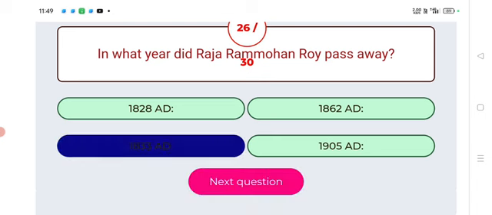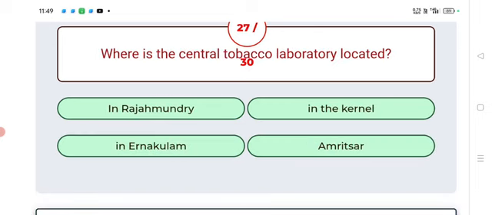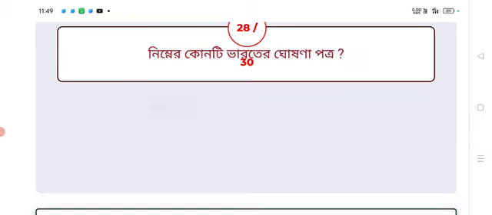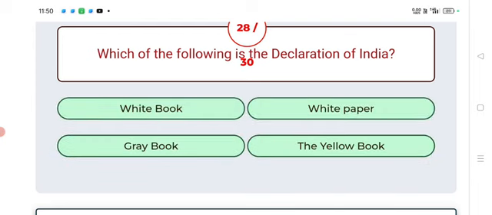Raja Ram Mohan Rai passed away in 1833. Next. Where is the Central Tobacco Laboratory located? Answer: Rajmundry. Next. Which of the following is the Declaration of India?